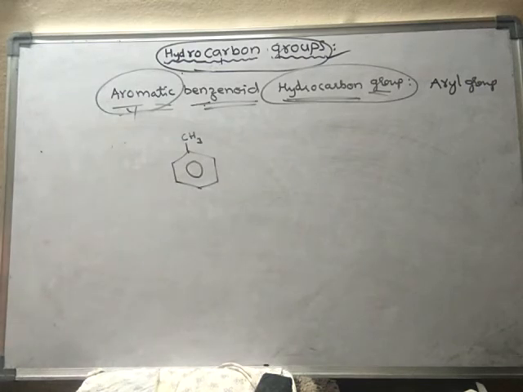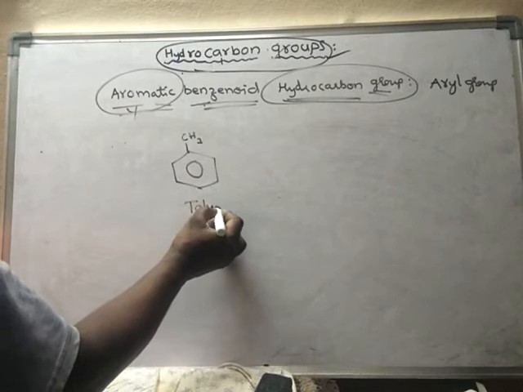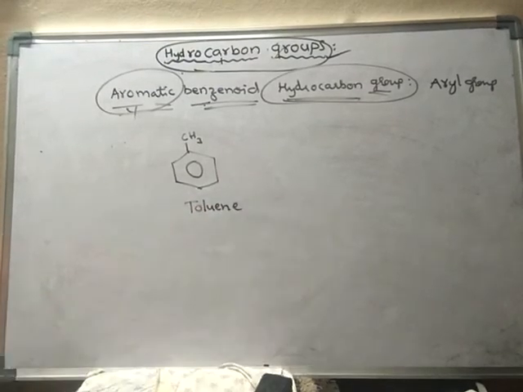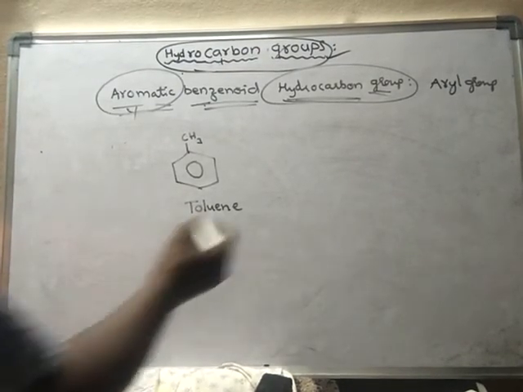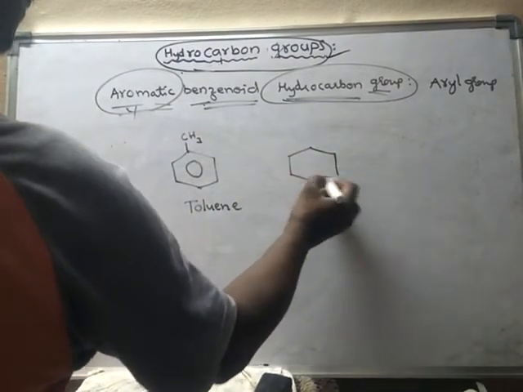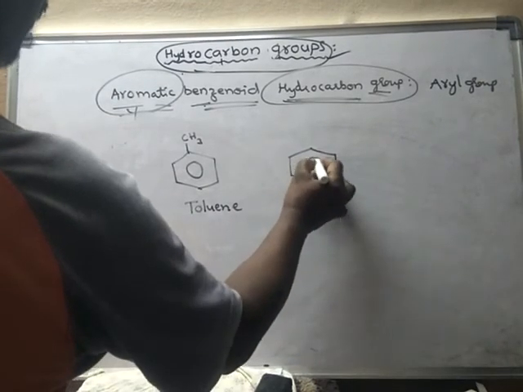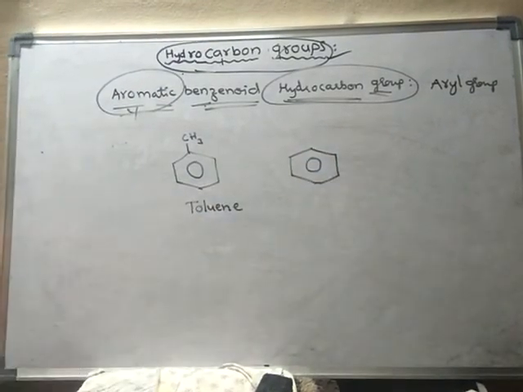Now this is called toluene. So from toluene, I want to remove hydrogen.